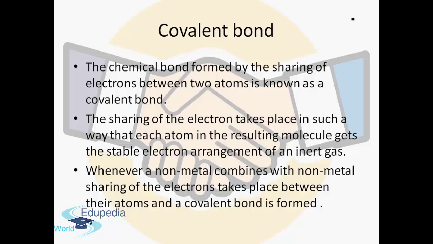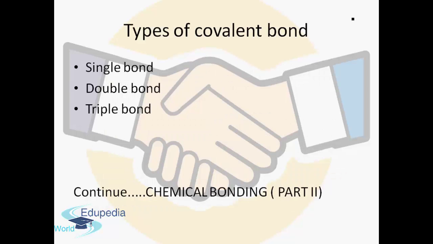Now friends, as I have told you earlier, covalent bonds have 3 types of bonds, which are single bond, double bond and triple bond. So this topic will be covered in the chemical bonding part 2 slides. For this session, I'll be ending here, and we'll meet again with chemical bonding, a continuation of chemical bonding part 1.